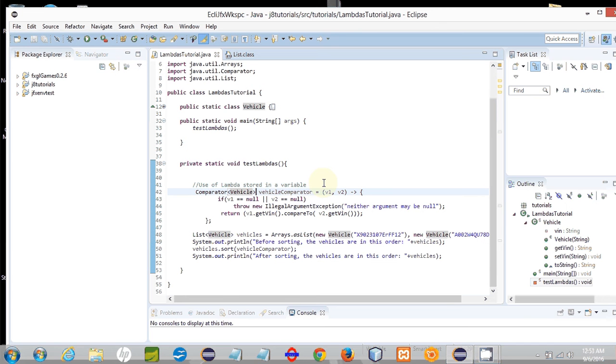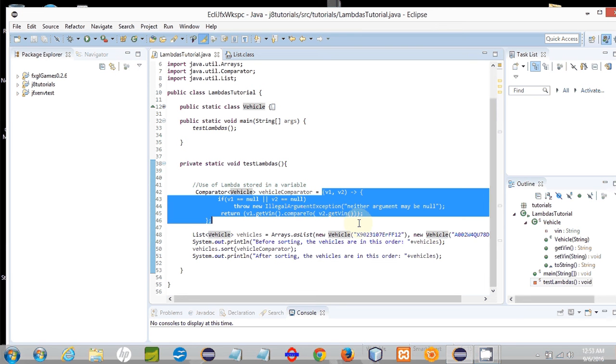An integer comparator would order them numerically, ascending, and so forth. But when it comes to custom objects that we ourselves define, we're going to need to define how the comparator should compare them, because there's no automatic assumption of which vehicle is greater and what the logic is for that. And so that's what I've done here. In the past, you would have implemented the comparator interface by writing your own separate standalone class that implemented comparator, or by supplying an implementation as an anonymous inner class. But I've replaced that here with a lambda. You see also that by replacing it with a lambda, I can assign it to a variable.